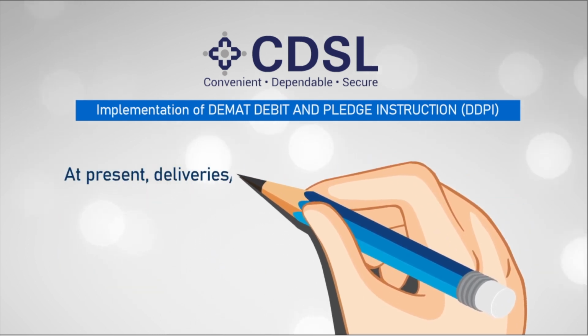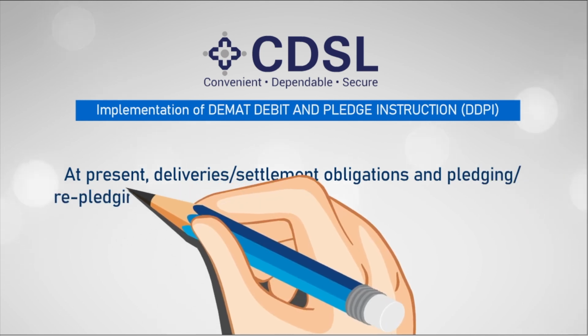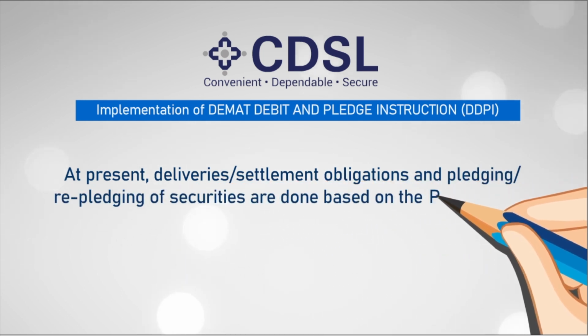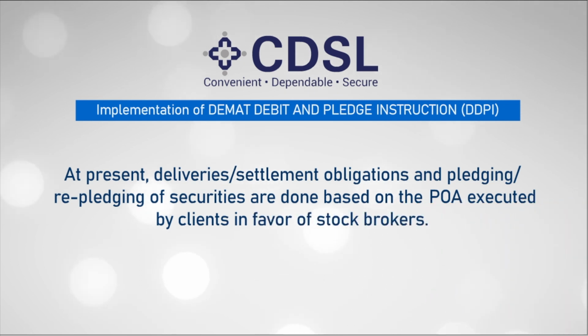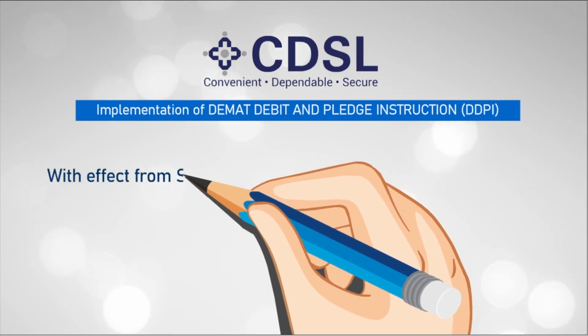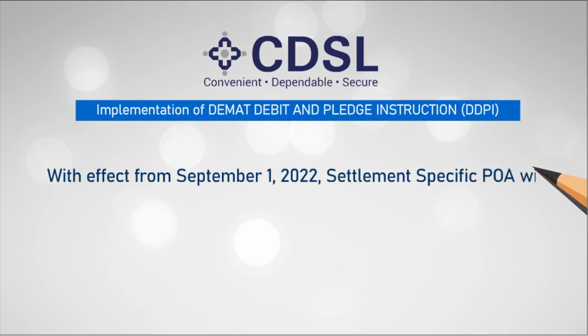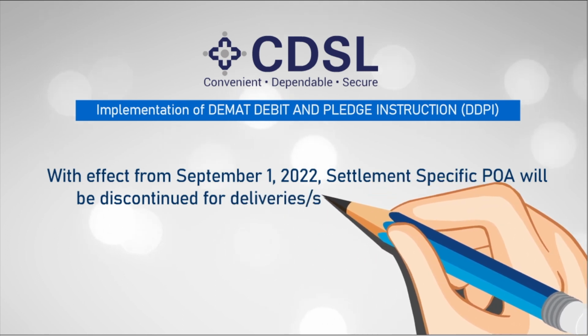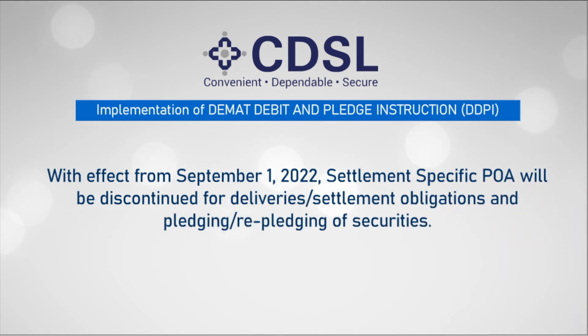At present, deliveries or settlement obligations and pledging or repledging of securities are done based on the POA executed by clients in favor of stockbrokers. With effect from September 1, 2022, settlement-specific POA will be discontinued for deliveries or settlement obligations and pledging or repledging of securities.